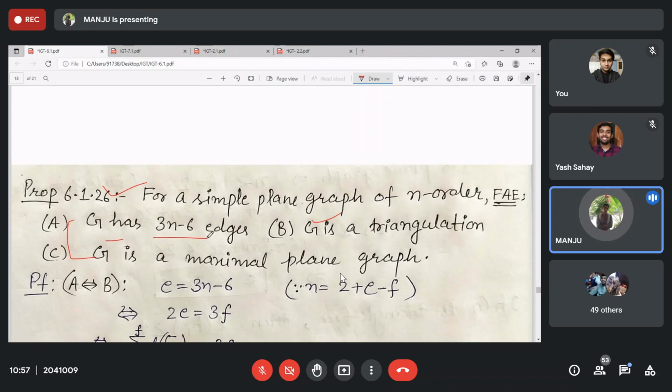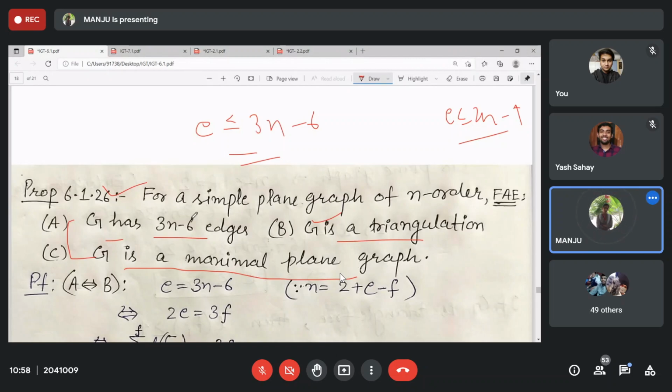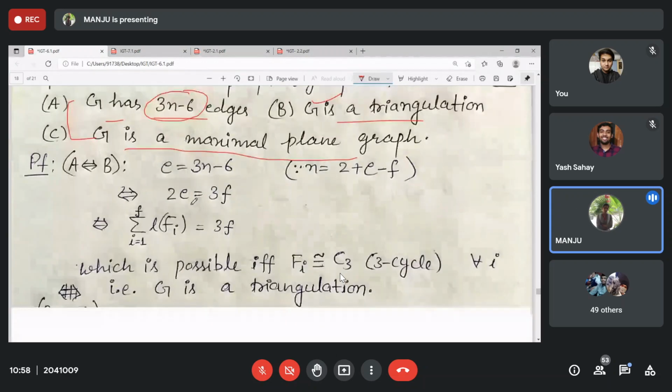We have done that every simple planar graph has E is at most 3n minus 6, and for a triangle free graph it is E is at most 2n minus 4, right? But here, if it is exactly equal to this one, then G forms a triangulation, and if triangulation occurs, then you can have G is a maximal planar graph. Clear? If it is having exactly 3n minus 6 number of edges. Okay.